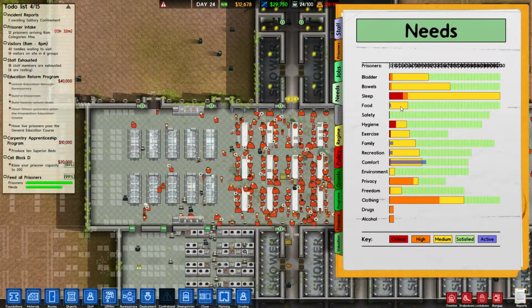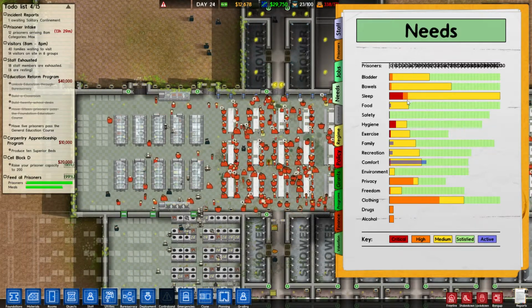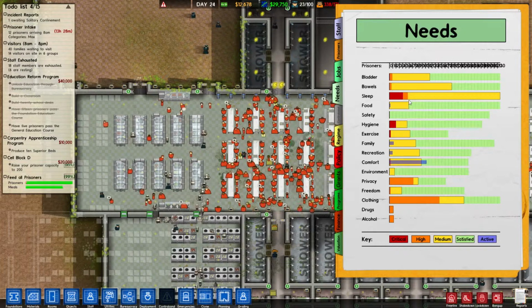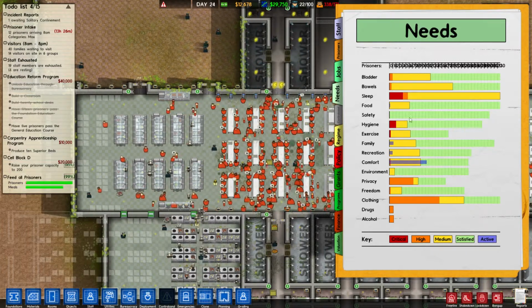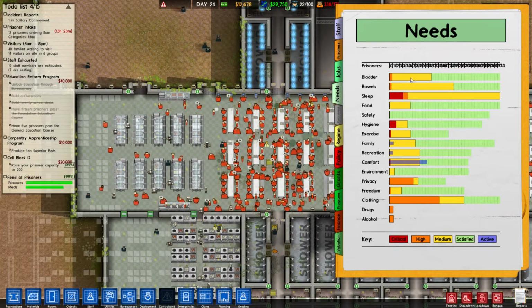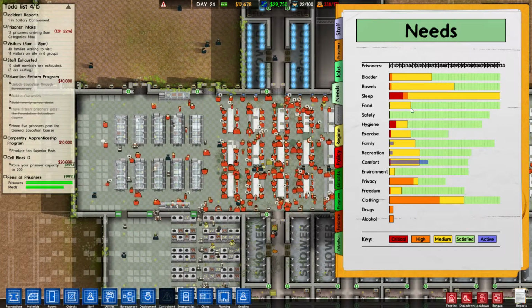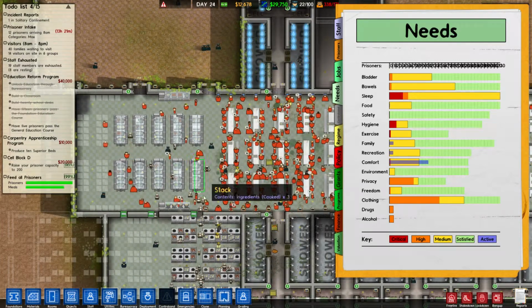So, food need 1, and he's awaiting solitary. Although this seems to show there's a few people here. You know, maybe 50 or 60 people, I think it's 60, who have a medium food need. That would make me think, why aren't they eating?